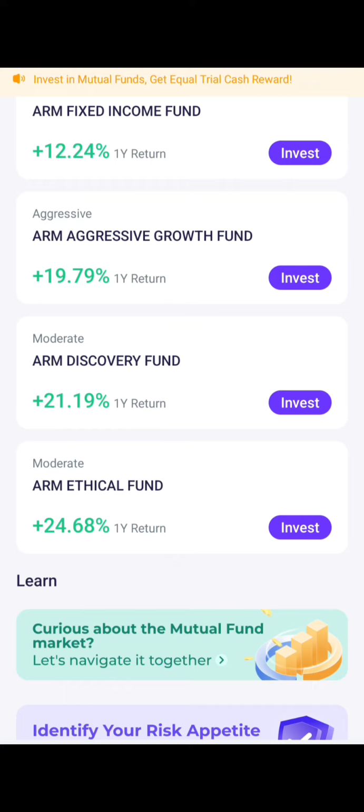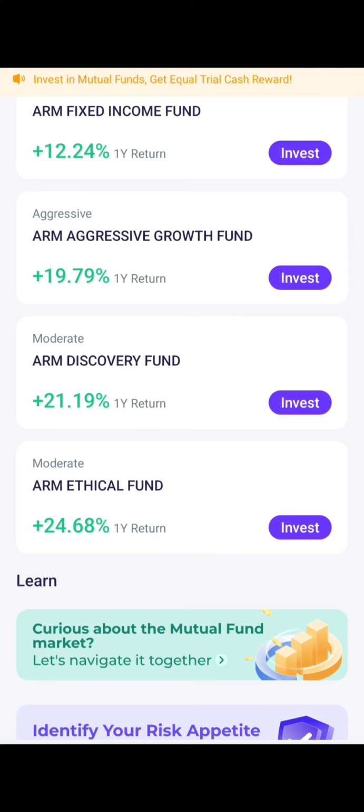This kind of fund invests into companies that align with specific ethical, social and environmental principles. Like they don't invest into people that sell tobacco, or smoking and alcoholic stuff. It's ethical, it's religiously aligned, something that is moral. So this is just for investors who prioritize values alongside financial return.